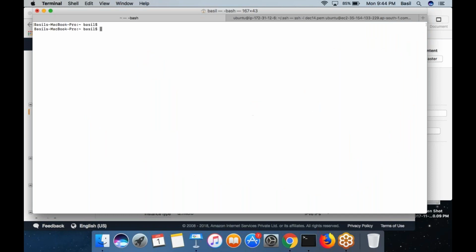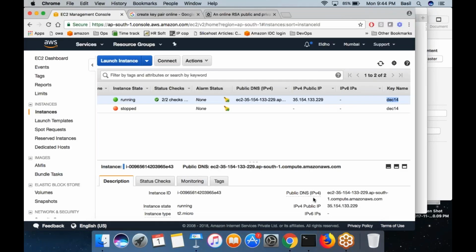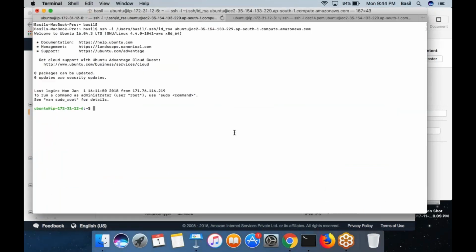How will I do that? ssh -i ~/.ssh/id_rsa. So this is my private key. This is the private key in my Mac. Using that key, I want to log in this time. ubuntu@ the remote IP. Yeah, I am logged in, but this time using a different private key.